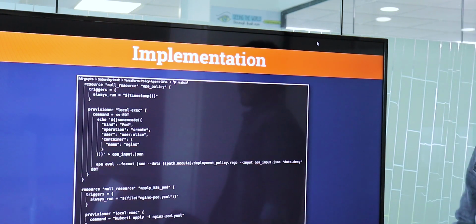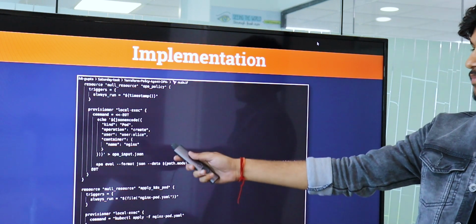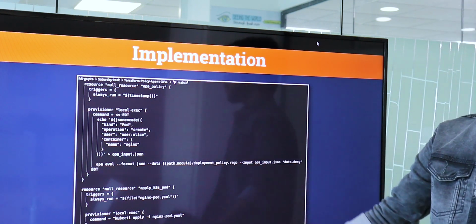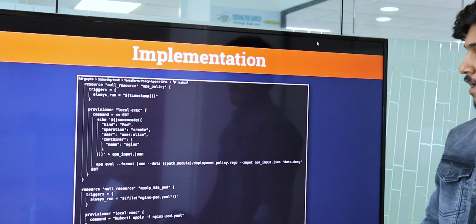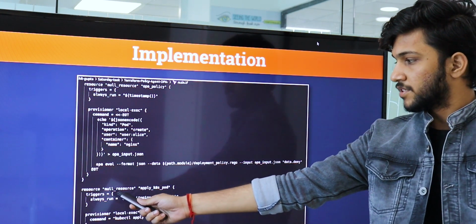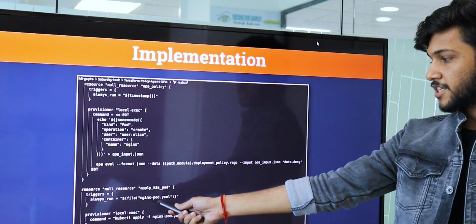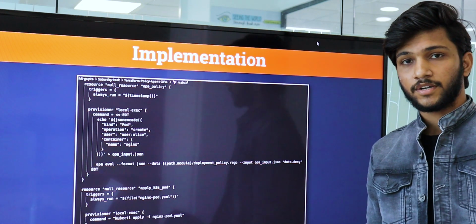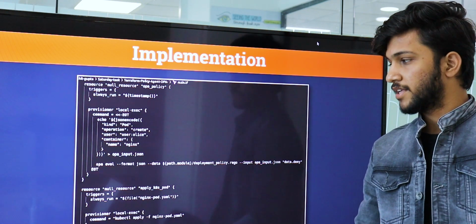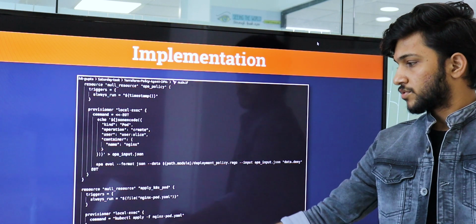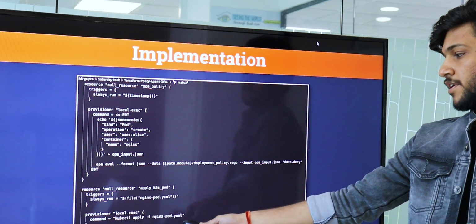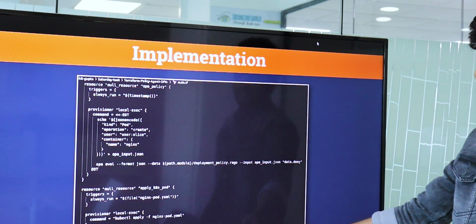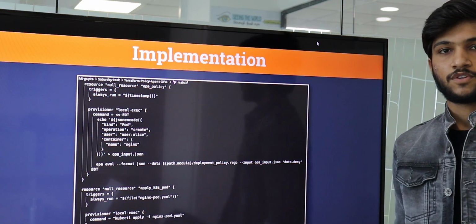So here is the main.tf file where we apply triggers like always timestamp run, and for the commands operation we create a user slice with the name of Nginx image, and these are the policies where we apply Nginx code.yml, where the latest tag is not mentioned in our policies. The Nginx image will not run. So the command is kubectl apply -f Nginx code.yml. It will create our policies and deny our result. So this is my implementation of my code.